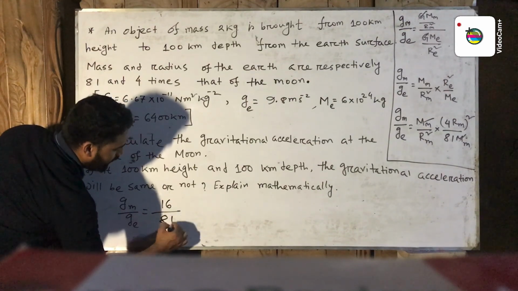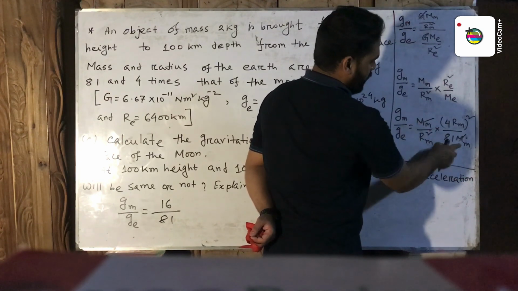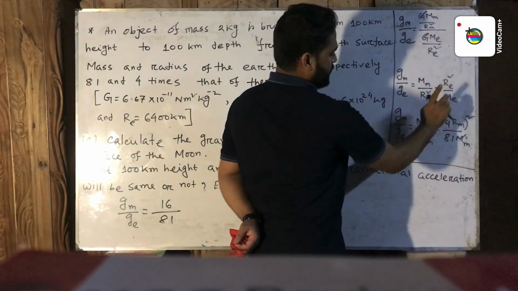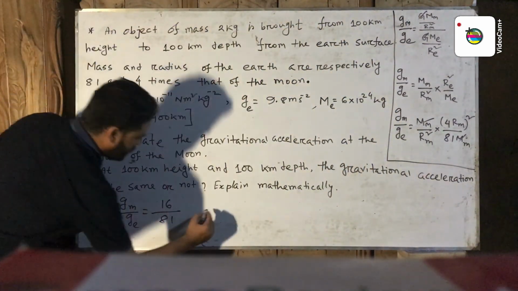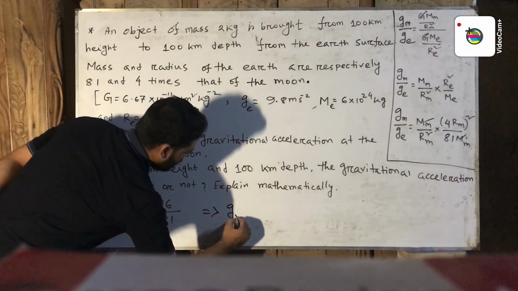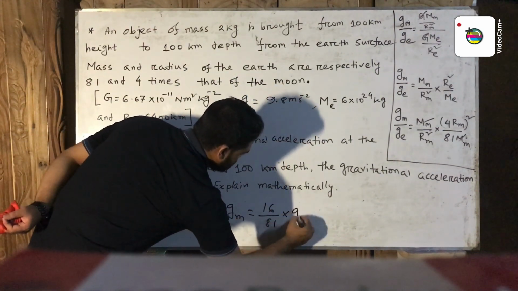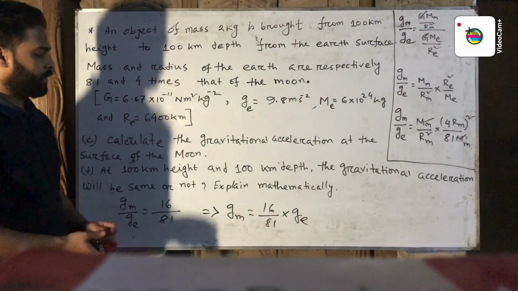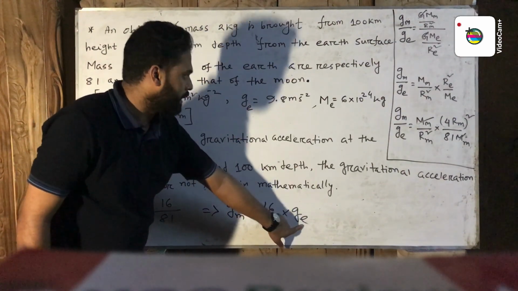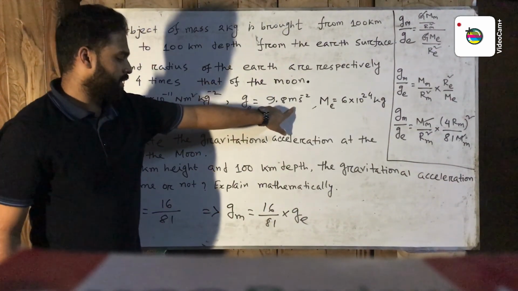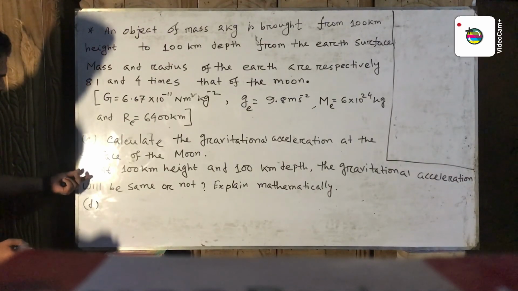Because R_m square cancels, and 4 square means 16, and lower part 81. Now g_m equal 16 by 81 into g_e. Then everybody calculate the value of g_m, because here the value of g_e is 9.8 meter per second square. So everybody calculate it. Now solve the problem D.